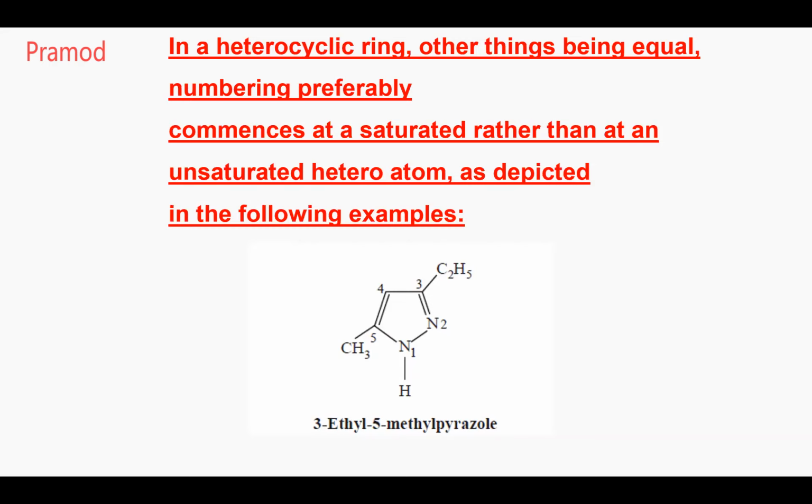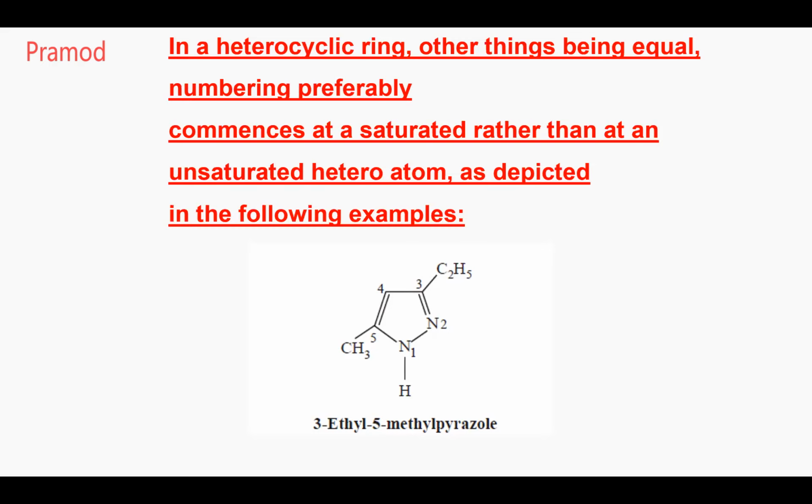Nitrogen, both are nitrogen. Which one will it start from? Understand my question. There are two heteroatoms, yes or no over here?